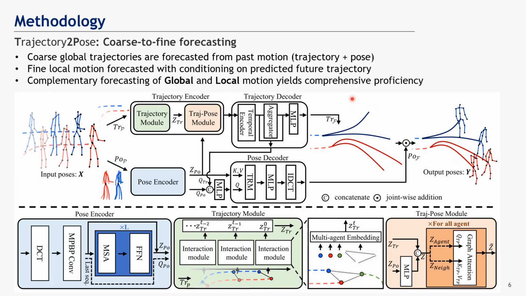When forecasting global trajectory, we consider both past global motion and past local motion. Interaction between agents is computed based on both trajectory embeddings and pose embeddings. Compared to previous works, our attention mechanism models interaction based on the dimensions of coarse intentions. And therefore, our method only scales based on the number of agents. In doing so, our method is able to handle complex scenes with 20 or more agents.